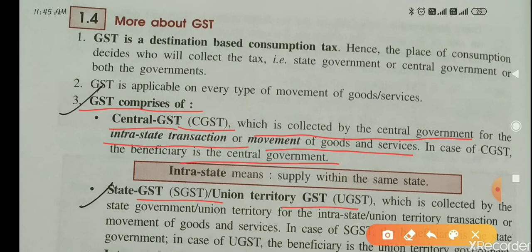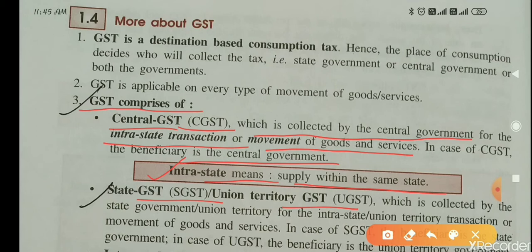Here first you understand what is an intrastate transaction. It is written intrastate transaction means supply within the same state. Suppose supply of goods is done in the same state, UP to UP, suppose Kanpur to Bijnor or Lucknow to Bijnor.